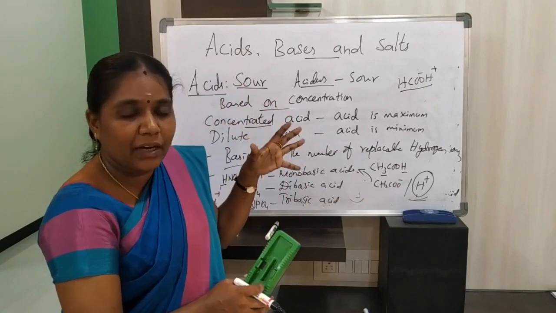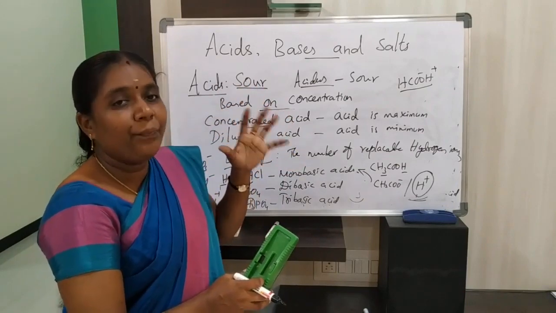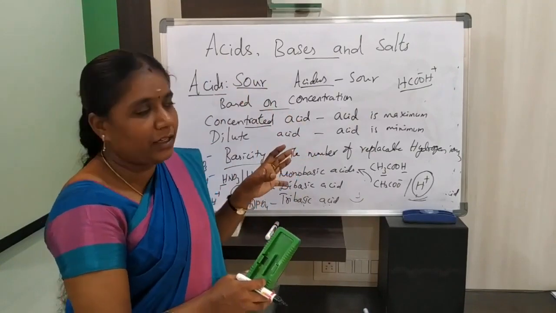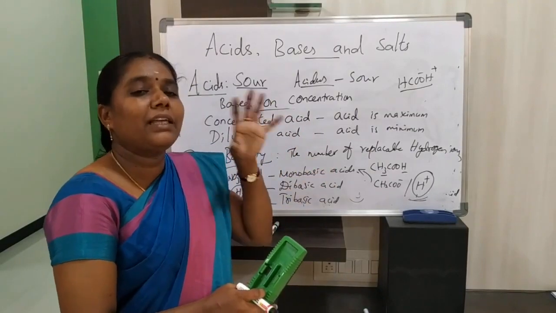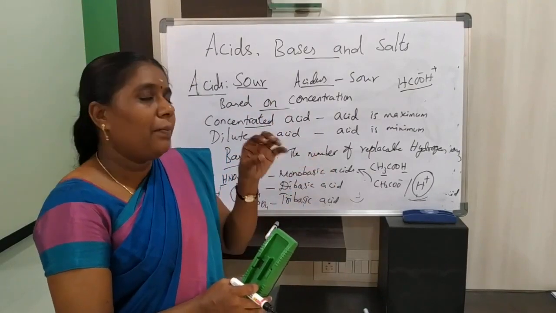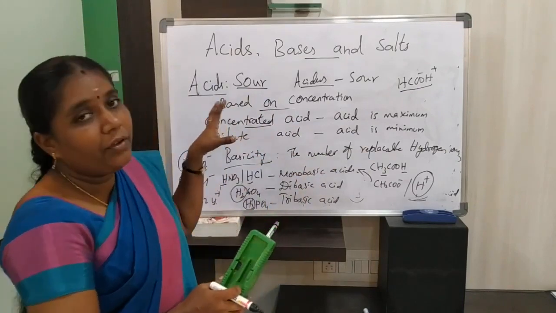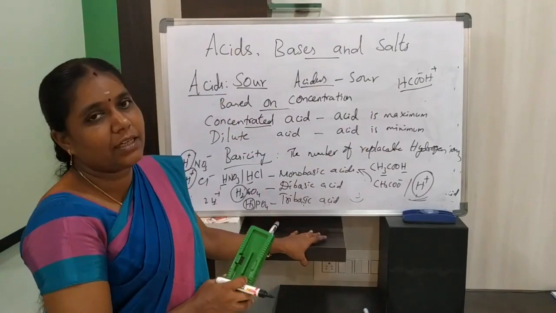Some indicators we prepare in the laboratory, and some we get from natural substances. We have different types: natural indicators, olfactory indicators and synthetic indicators. All these indicators show whether the given substance is an acid or a base by the change in color or odor. With the help of this, we first discussed acids in this lesson.